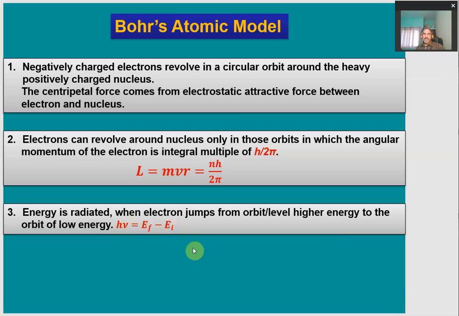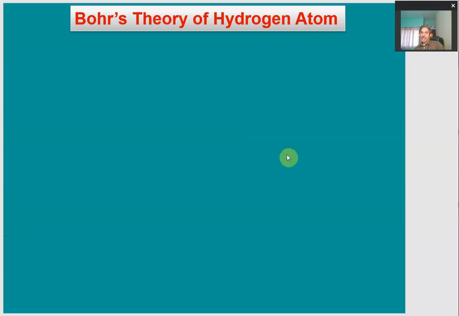Based on this theory of the atomic model, Bohr successfully explained the structure of the hydrogen atom and the radiations of discrete energy which are emitted from the hydrogen atom.